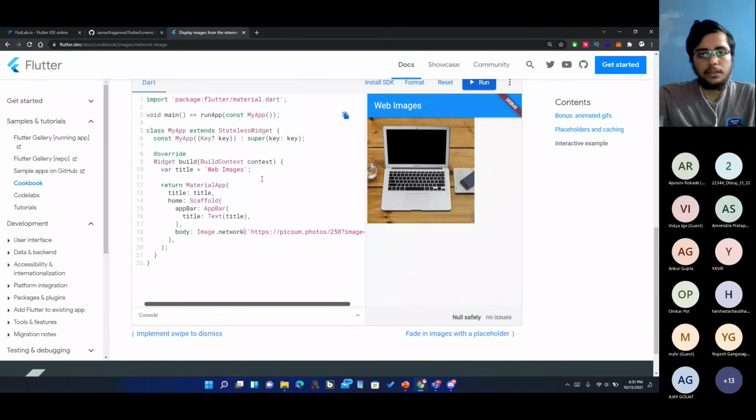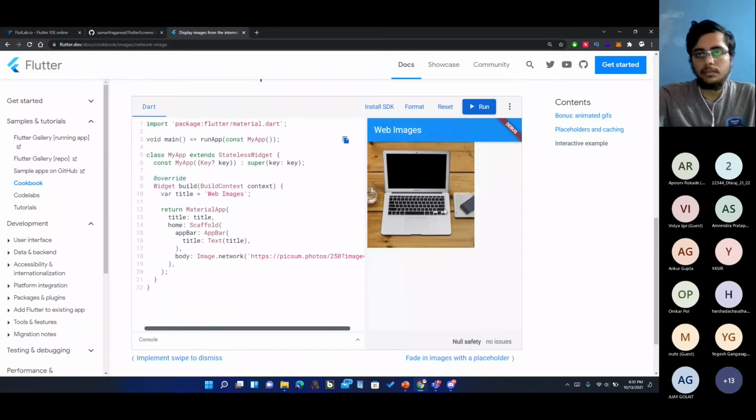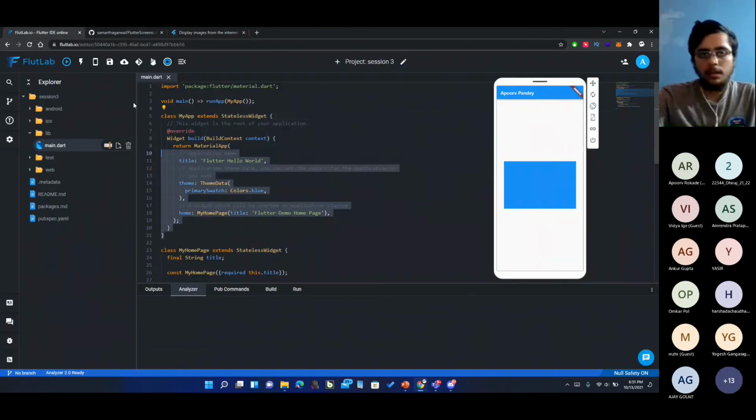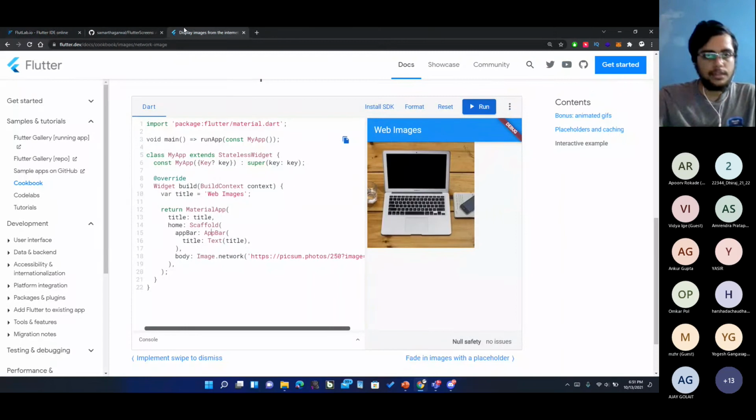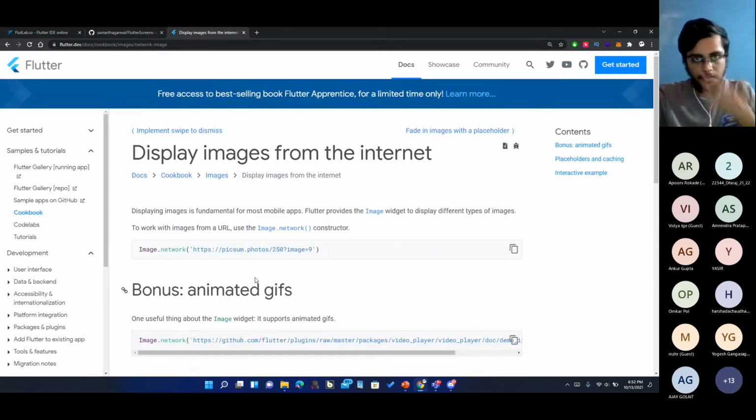You see, there is code written for this, and the execution is also on the right. It is a very simple application, the same as this application with some minor changes. It has an image in the body, and it's loading from this website, picsum.photos or something. So you can visit this website to learn more about it.